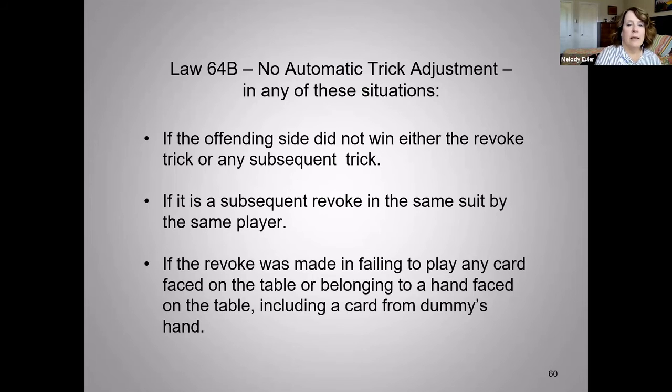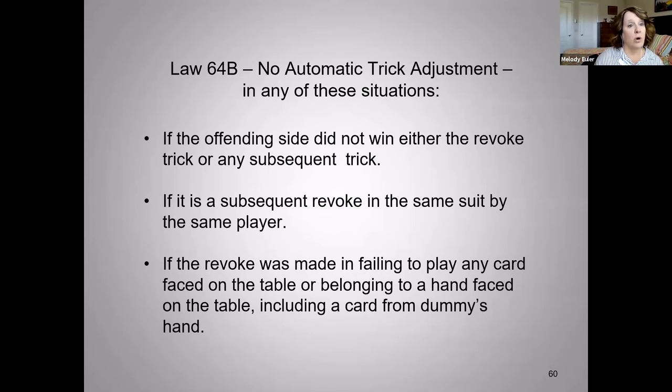If the revoke was made in failing to play any card faced on the table or belonging to a hand faced on the table, including a card from dummy. So occasionally the dummy will lay their hand down and maybe have a card obscured. And later, as they're playing it, they realize that there was a club in the dummy, which they had roughed. So technically, we would say that there had been a revoke, but there is no automatic trick adjustment here.